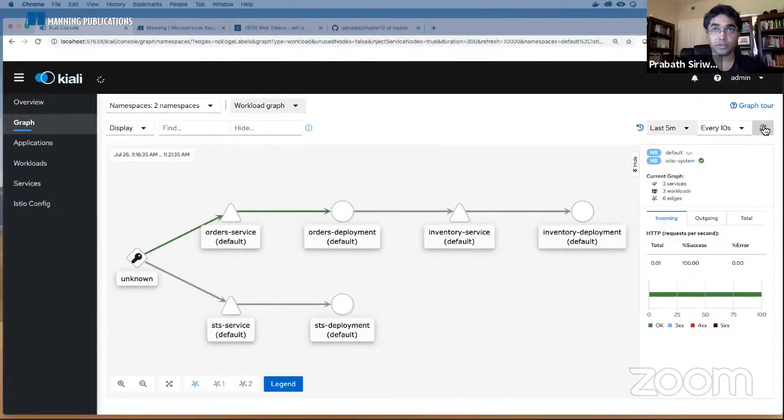Let's refresh. You should see a green arrow on these lines too. Yeah, now you can see this is a request we sent from our curl client to STS. It's all HTTP, right? So no TLS here. This is also HTTP. This is also HTTP.